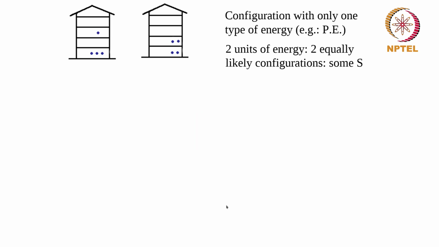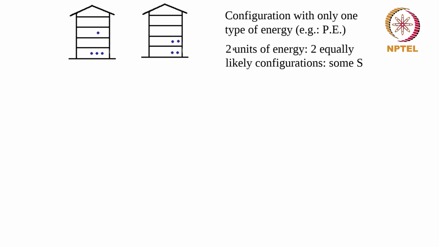One other way of looking at this is to look at a configuration which has only one type of energy. For example, let's say only potential energy for the moment. So I have here, for example, a house. This is the ground floor or the 0th floor, the first, second, third and fourth floor of this building. And let's say I have 4 objects. These objects have only potential energy, which means it only matters on which floor they are.